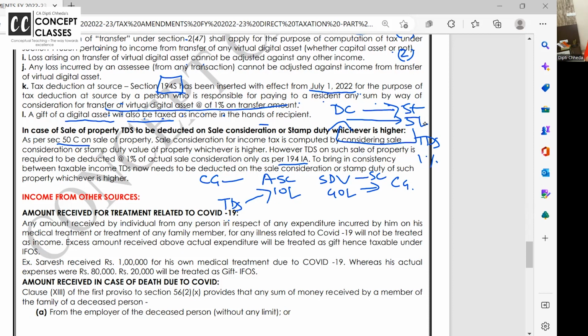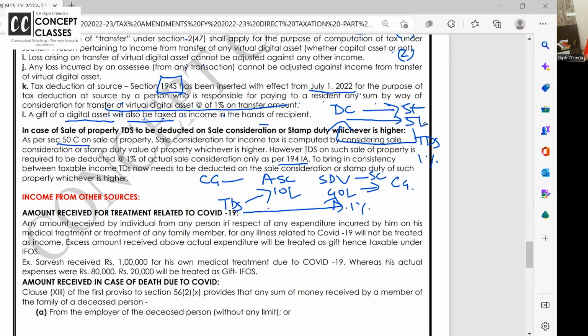Now from this year they said, even though the sale consideration is 10 lakh, what is the stamp duty value? 40 lakh. Capital gain is calculated at the stamp duty value. Stamp duty is paid on the stamp duty value. Then TDS also, 1% on 40 lakhs. That is 40,000 and not 10,000 will be deducted. Is the amendment clear to all of you?